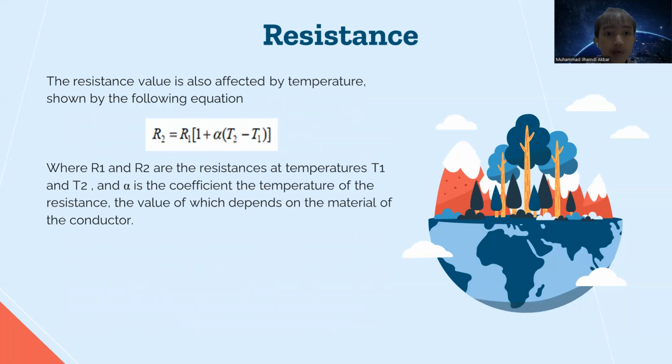The resistance value is also affected by temperature, shown by the following equation. So, as you can see, this is the equation of resistance affected by temperature, where R1 and R2 are the resistance at temperature T1 and T2, and alpha is the temperature coefficient of the resistance, the value of which depends on the material of the conductors.